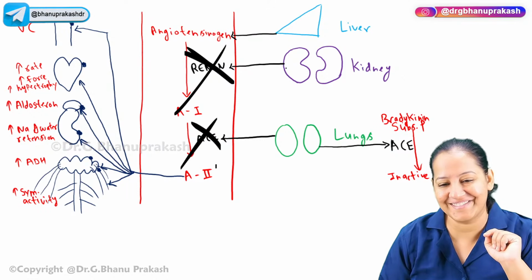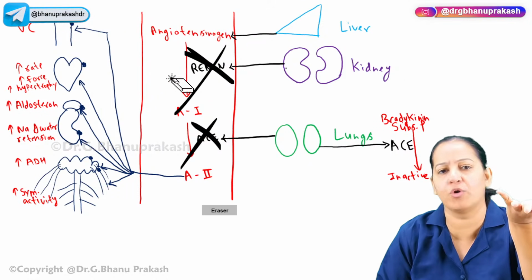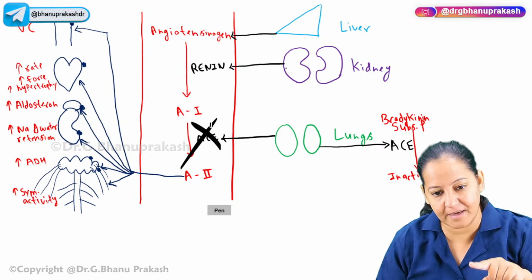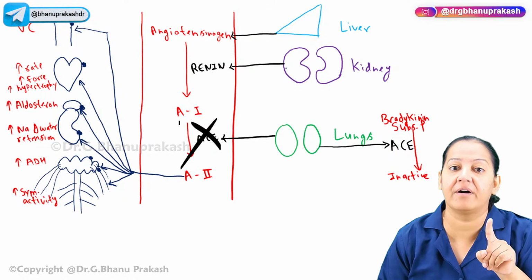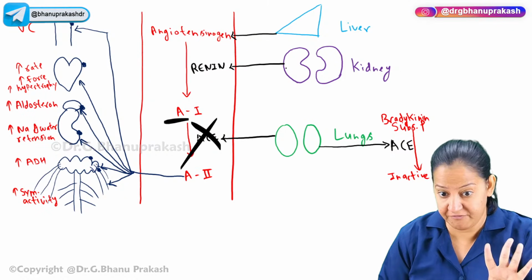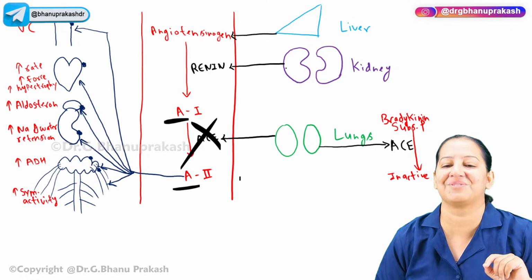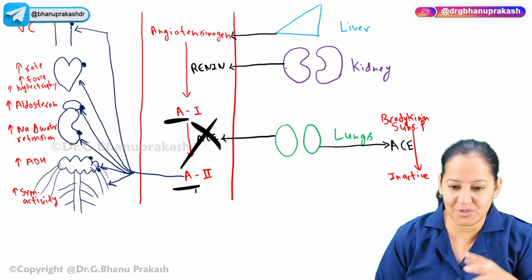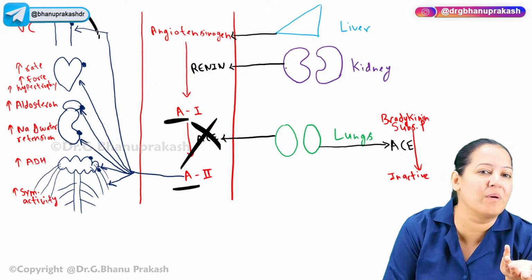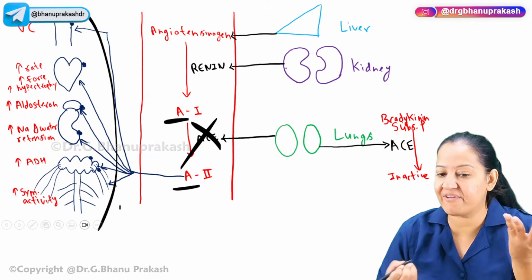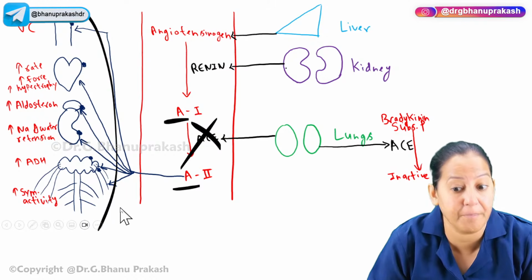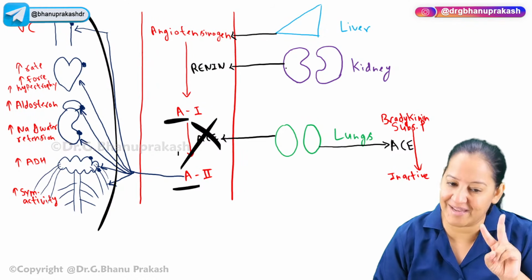Second, give an ACE inhibitor. If you don't give a renin inhibitor, it's okay. Give an ACE inhibitor. If you give the ACE inhibitor drug, angiotensin 1 will form, but it will not convert into angiotensin 2. The main one is angiotensin 2. Angiotensin 2 is not formed. No one will act on the sixth organ and no one will raise the BP. BP will fall again and the person becomes normal, normotensive. You got my point? That is the second level.